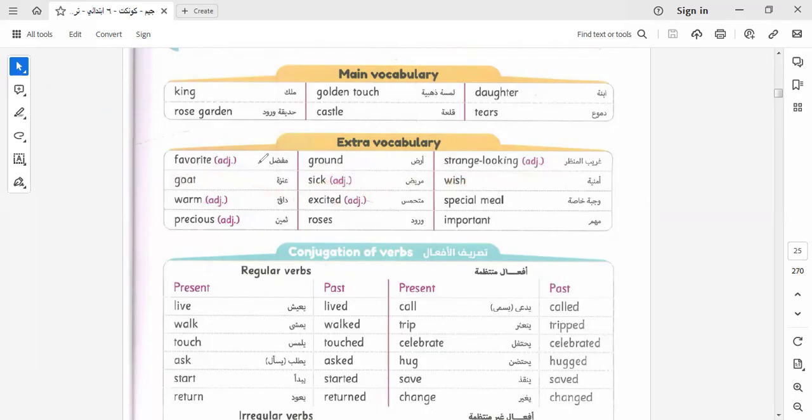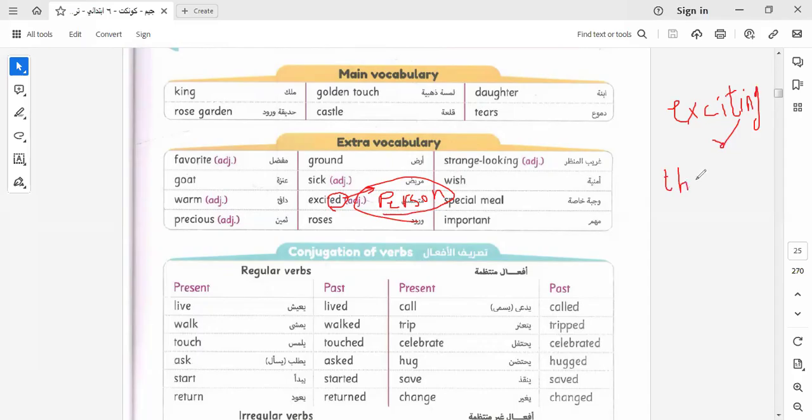As we know, I explained before the ed form and ing form adjectives. The ed form is used for what? For persons. And the ing form we use when we say exciting, so I talk about something. So we have adjectives with the ed form for persons and adjectives with the ing form for things.